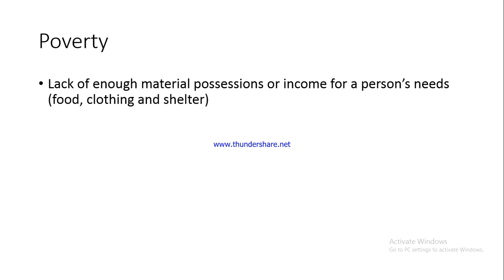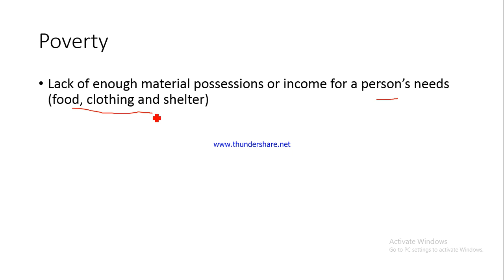What do we mean by poverty? Basically, poverty is lack of enough material possessions or income for a person's need. Fine. So if an individual is not able to meet his personal needs, what are the personal needs? Food, clothing and shelter. So if the individual is not able to meet his personal needs, why?